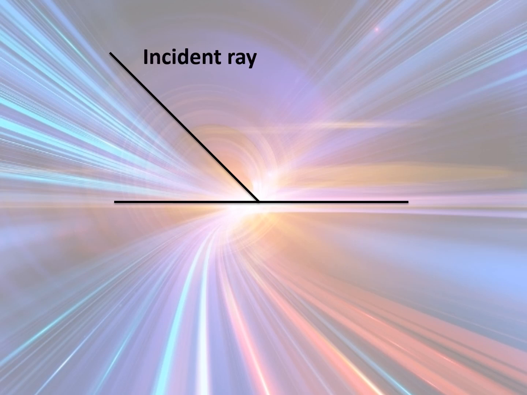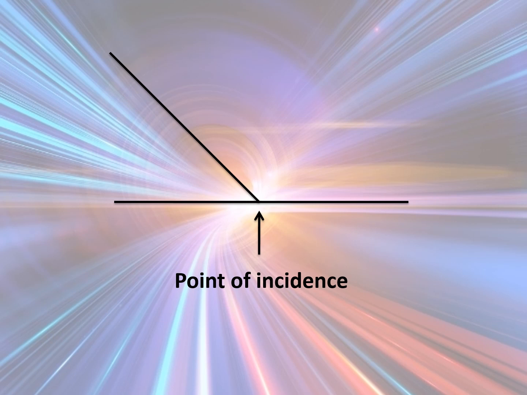Now, this is a mirror. Onto this, the light ray which comes on it or the light ray that falls on the surface is called the incident ray. So when a light ray falls onto the mirror, that light ray which falls on it is called the incident ray. The point at which it meets the mirror is called the point of incidence.